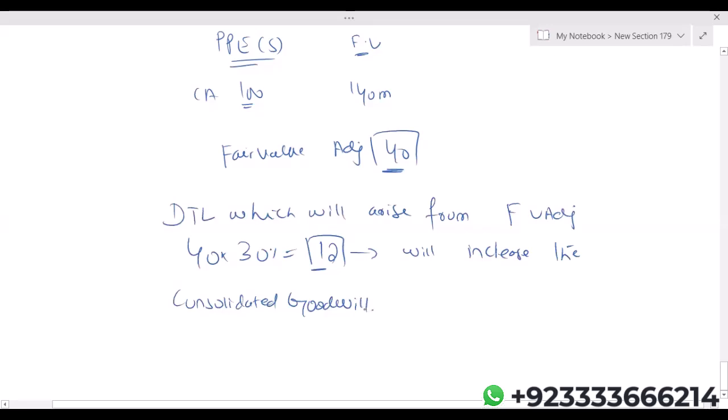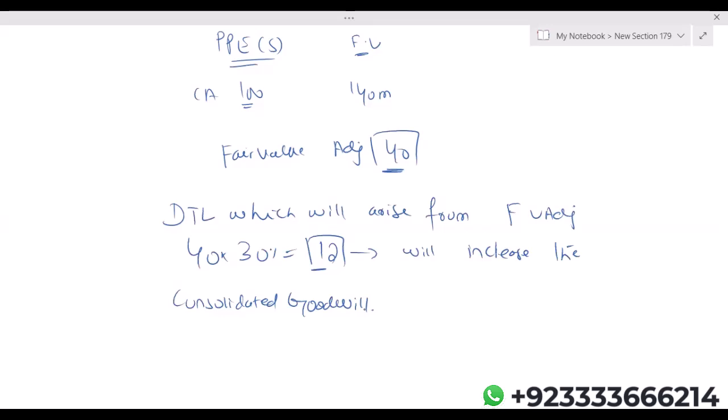Now, why will it increase the consolidated goodwill? Basically, when we are acquiring a subsidiary, the net assets of the subsidiary at acquisition will increase by 40 million, but they will also reduce by 12 million. Of course, that deferred tax liability which arises because of this fair value adjustment will reduce the net assets at acquisition. And when the net assets at acquisition are reduced by this 12 million, automatically the goodwill increases.